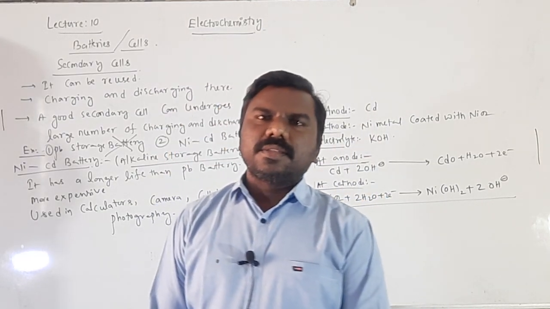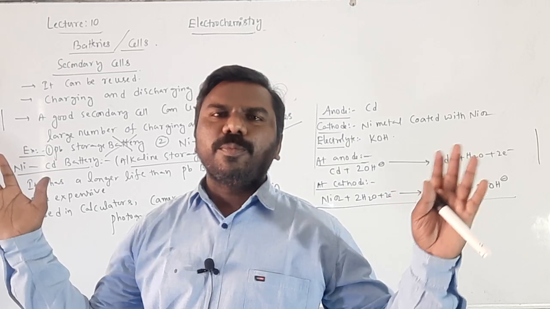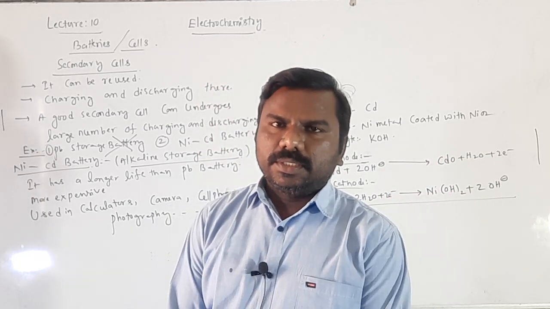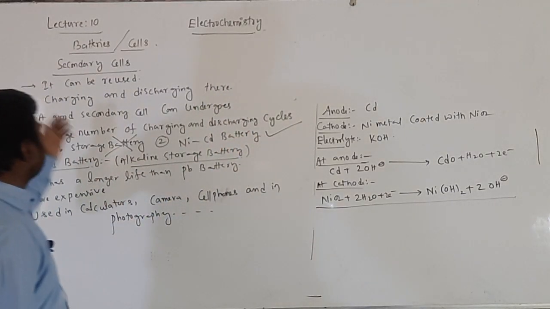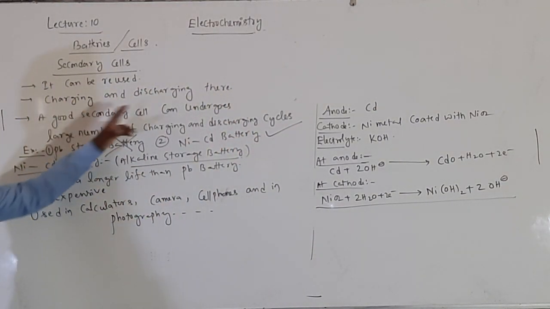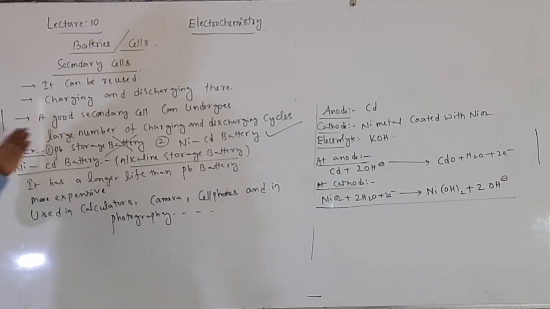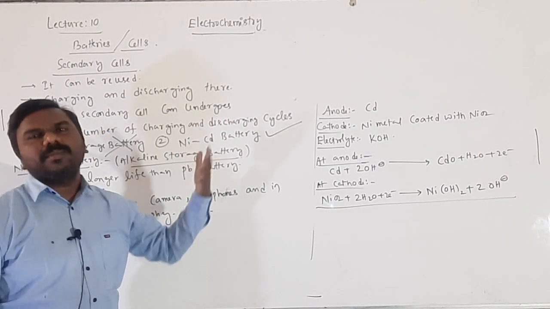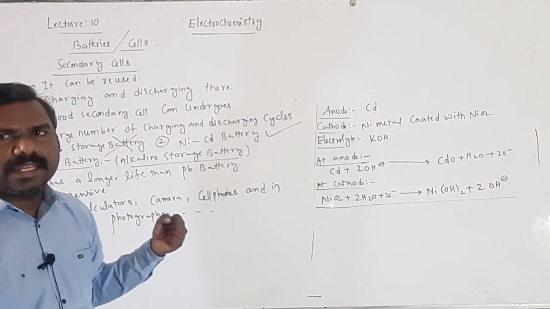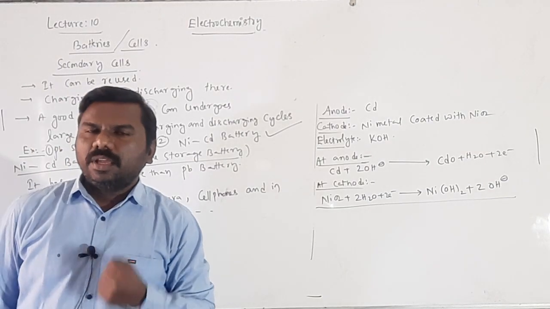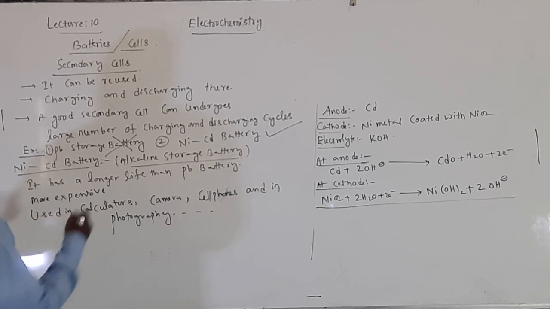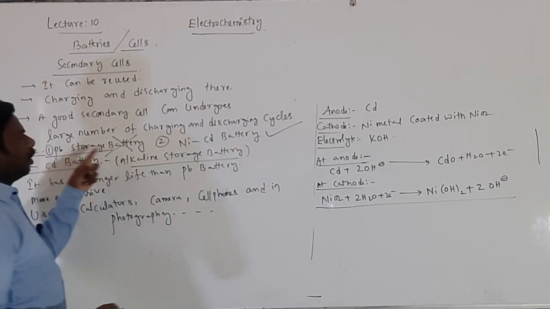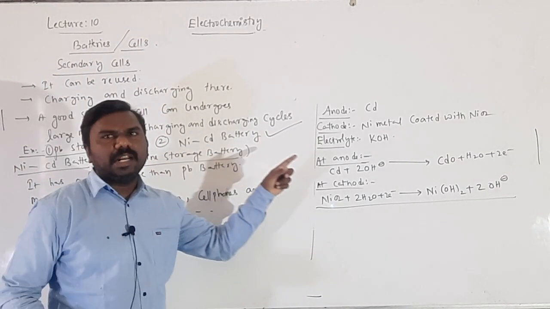A good secondary cell has a large number of good charging and discharging cycles. Yes, those are the points. It can be reused, charging and discharging is there. A good secondary cell can undergo a large number of charging and discharging cycles, then only it acts as an efficient secondary cell. So examples are: one is the lead storage battery, not given in the syllabus, and the nickel cadmium battery, only this is given